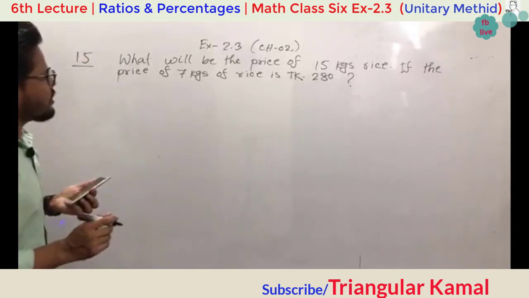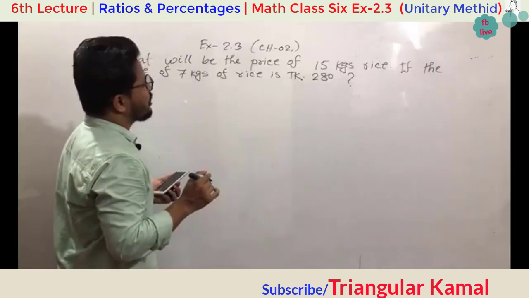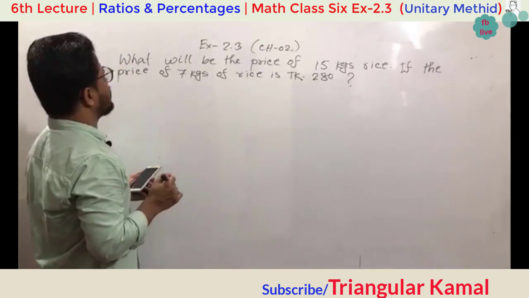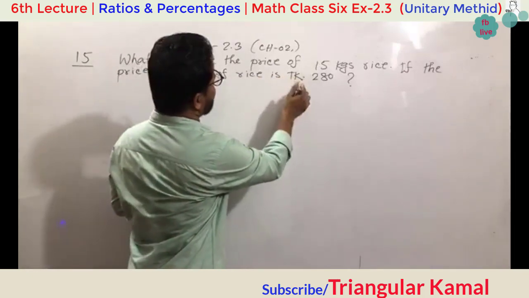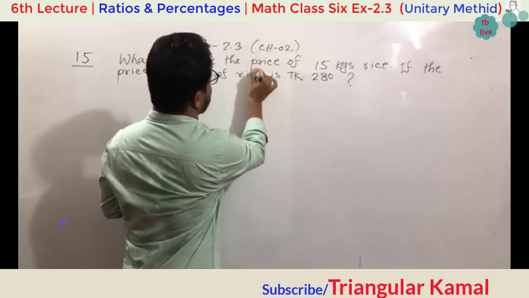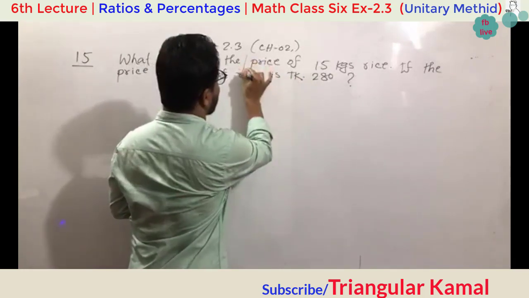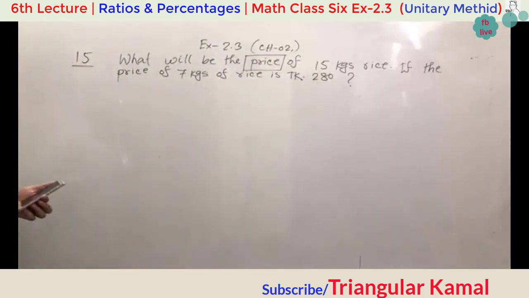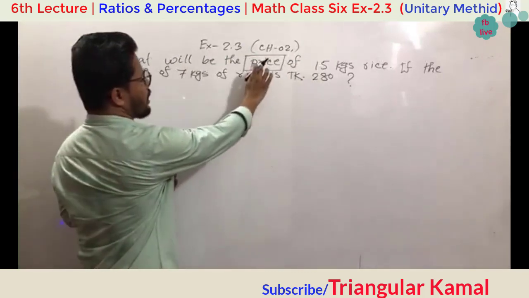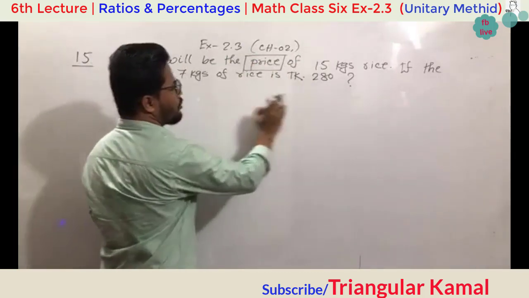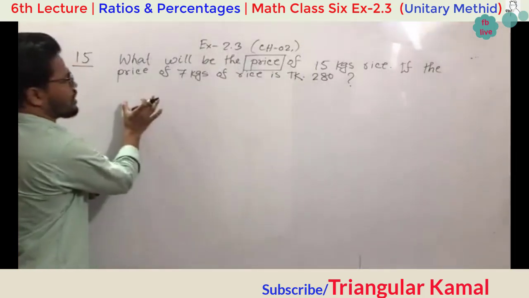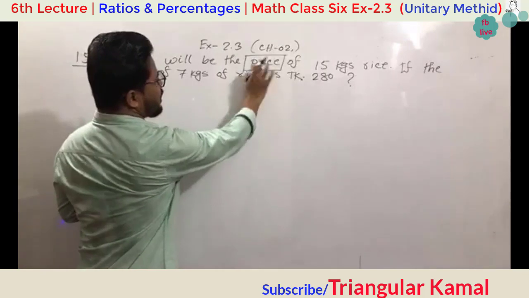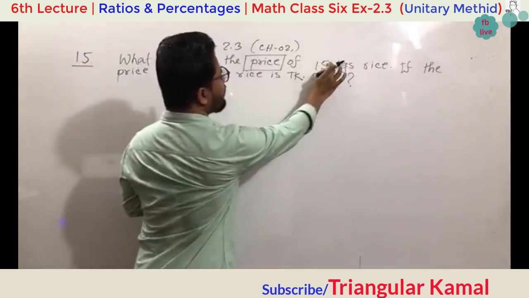Now my dear students, first of all you have to find what the requirement is here, kg or taka. What will be the price of 15 kg rice? That is, the price is essential here. The price is the key word which is our requirement. In the unitary method basically, the part which is required will be the right side and the given information will be the left side. So here the price is required for 15 kgs.